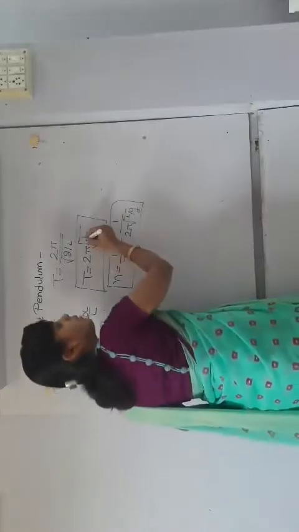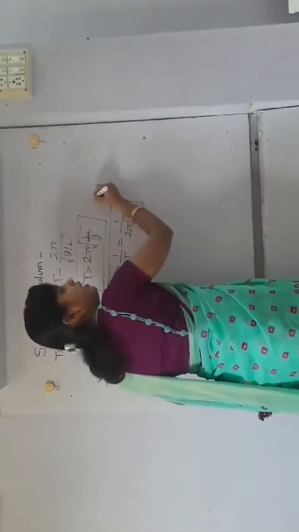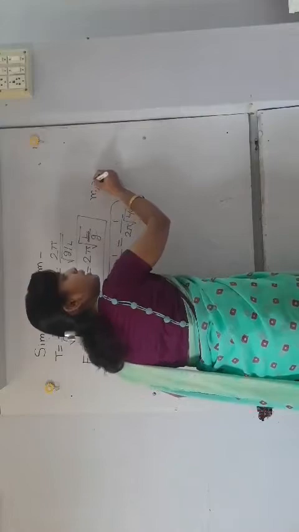Means it only depends upon L, and it is independent of m, independent of x, and independent of theta.